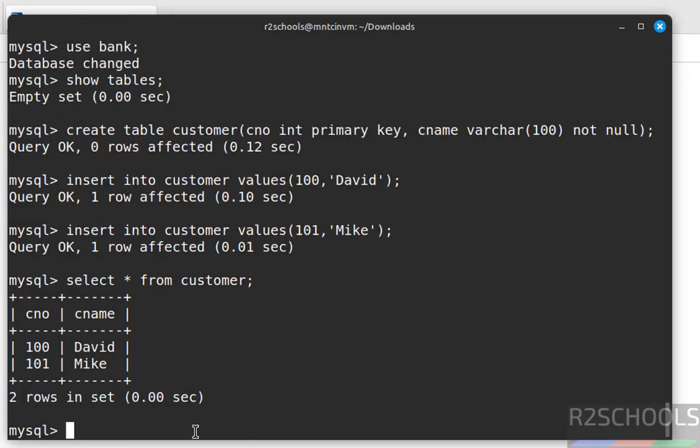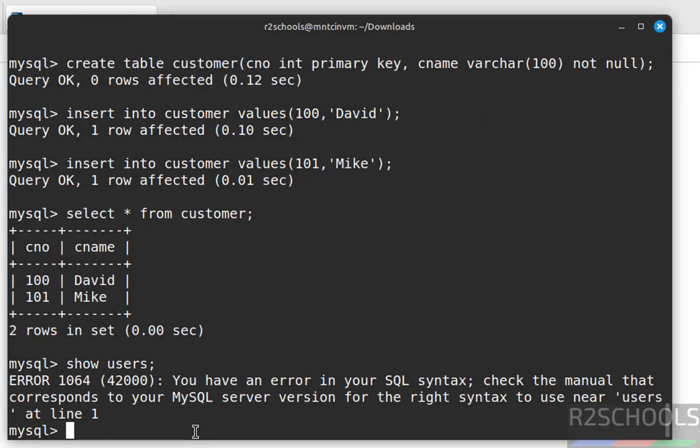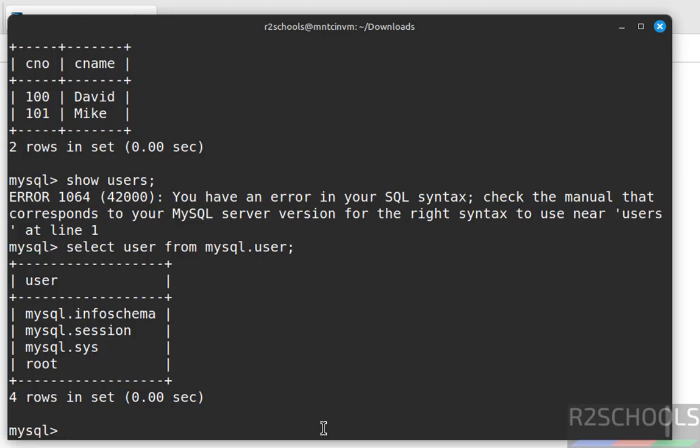Now we will create user. Before that, verify the list of the users. Show users. See, this won't work, but we can get the list of the users by running select user from mysql.user. See, these are the default users that come with MySQL installation.